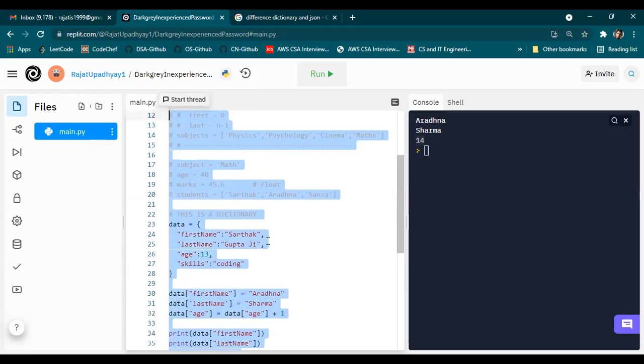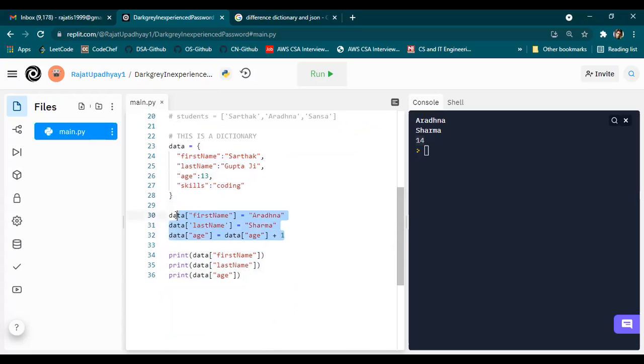Okay, awesome. So this is how we can update the data, right? What we need to do next is see how we can add new elements. JSON is the same as dictionary, just like I told you, right? It's just the difference between how we store it or how we pass the data. There are 4 keys here: first name, last name, age, and skills. What I need to do is add another key. I'll add special power. So this was not there previously, right? Yes, sir. Now it is there.